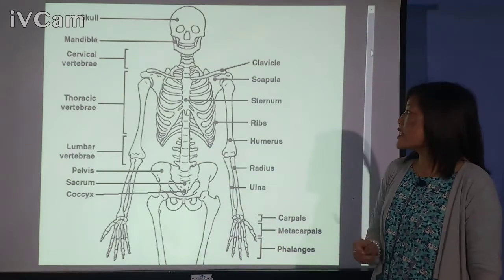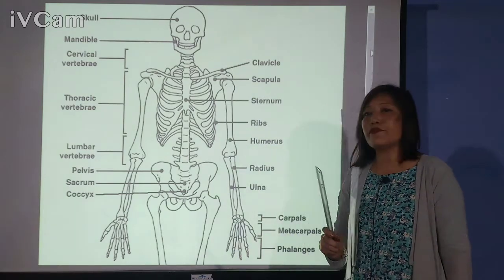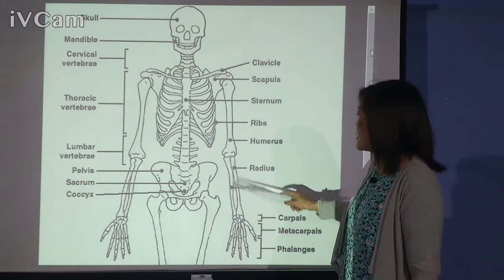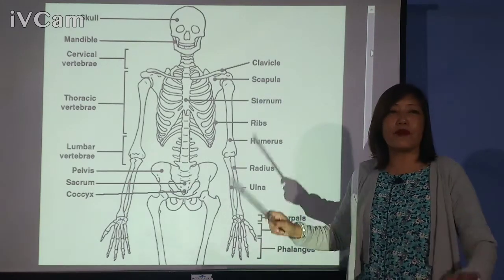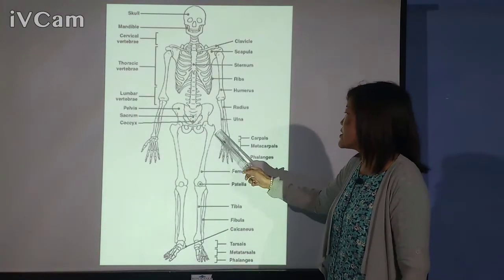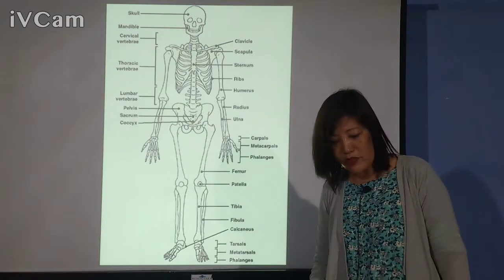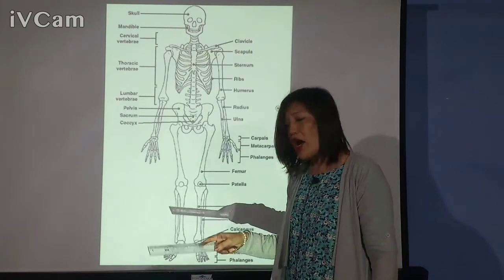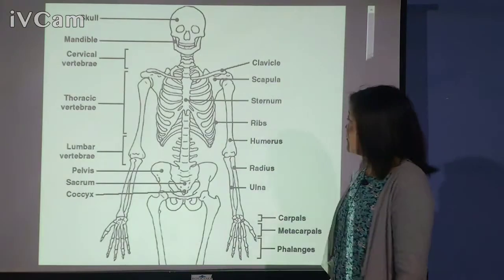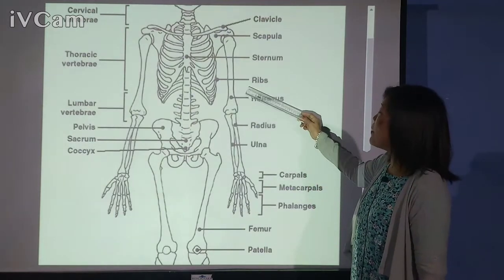Okay? Then the next part of the skeleton is the limbs. We have 2 limbs: upper limbs and lower limbs. Upper limbs means our hands, our arms, and lower limbs means our legs. Now let's discuss upper limbs first. So there are bones in our arms, right? And these bones in our arms are divided into 2 parts.